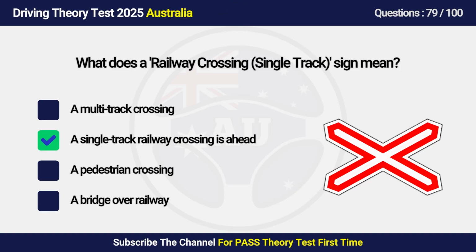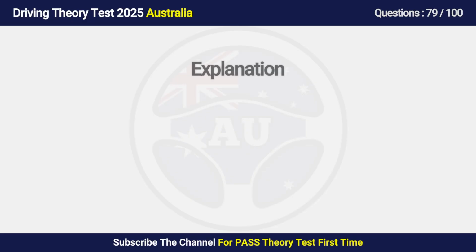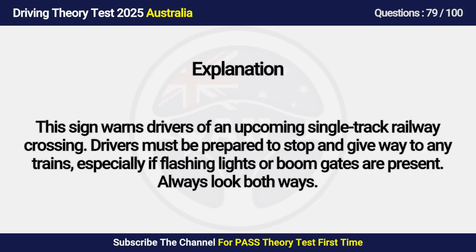Answer is B. A railway crossing is ahead. This sign warns drivers of an upcoming railway crossing. Drivers must be prepared to stop and give way to any trains, especially if flashing lights or boom gates are present. Always look both ways.